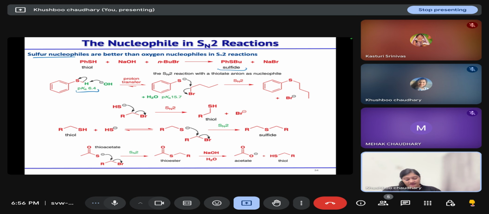Then it can act as a nucleophile by attacking the primary carbon having a leaving group attached to it, and it can undergo an SN2 reaction. Thioacetate also can participate in the SN2 reaction in a similar manner.